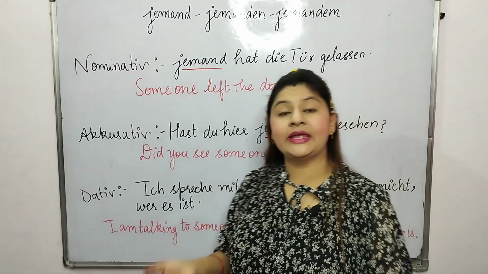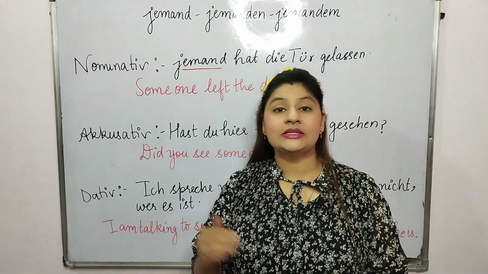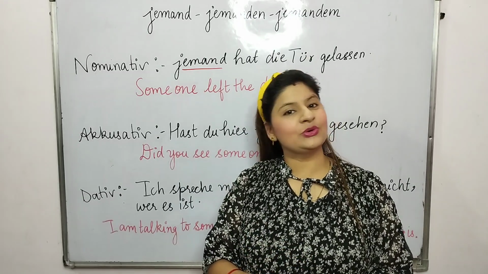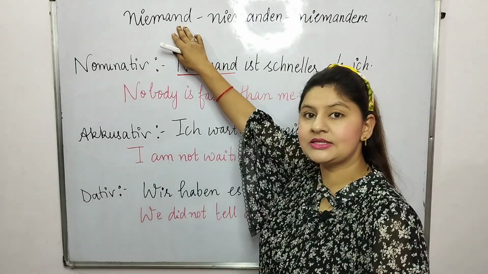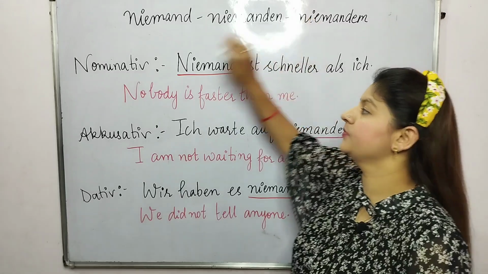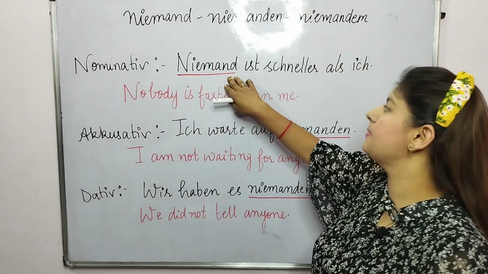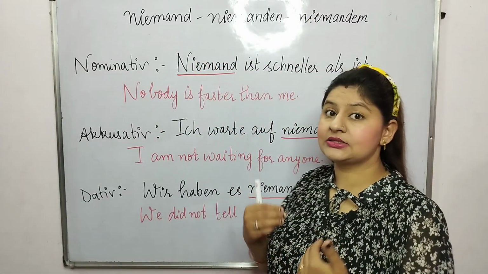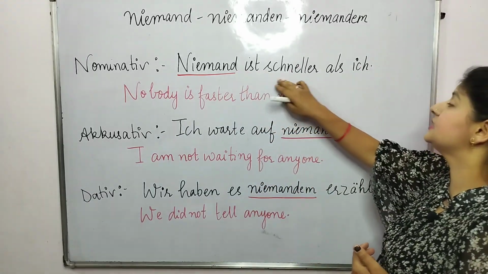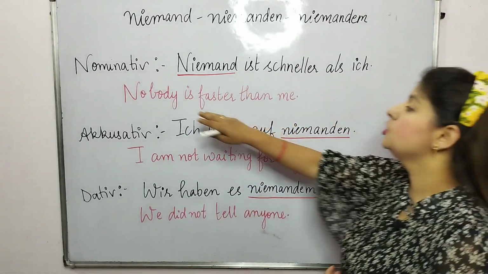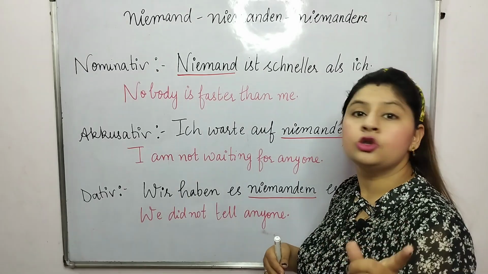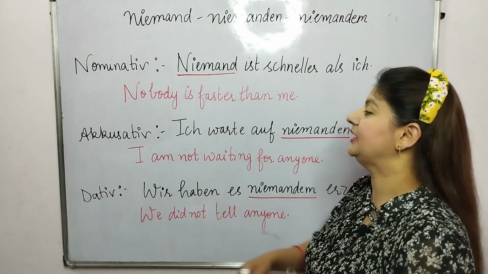Now, moving to the next pronomen: niemand, niemanden, niemandem. So, nominative: Niemand ist schneller als ich. Nobody is faster than me.